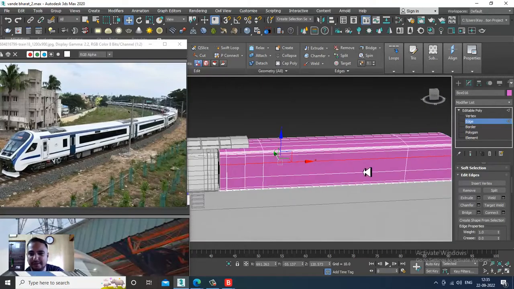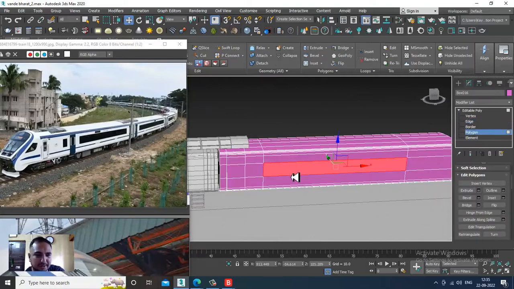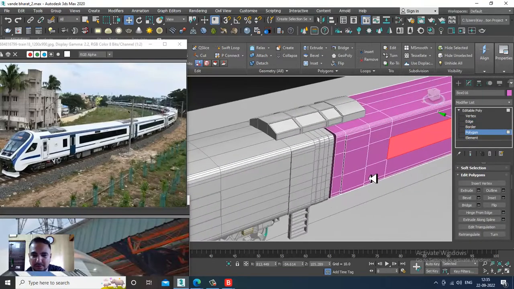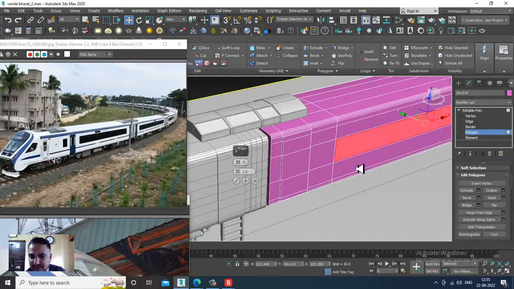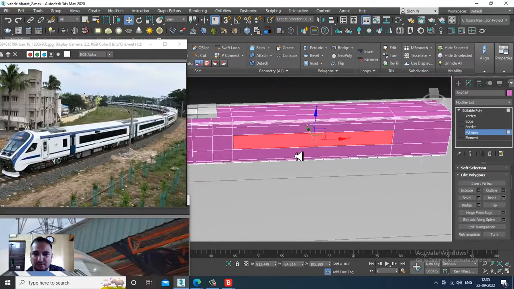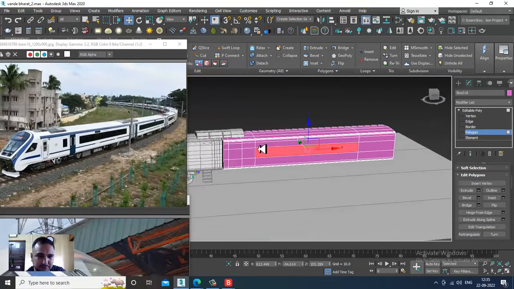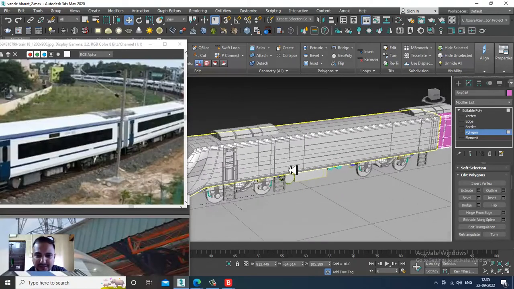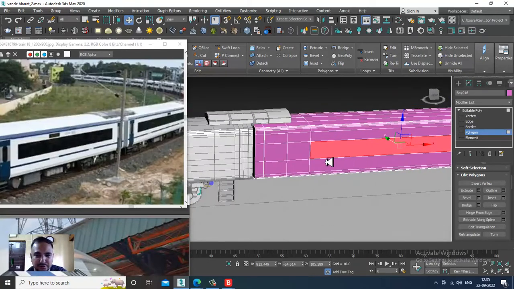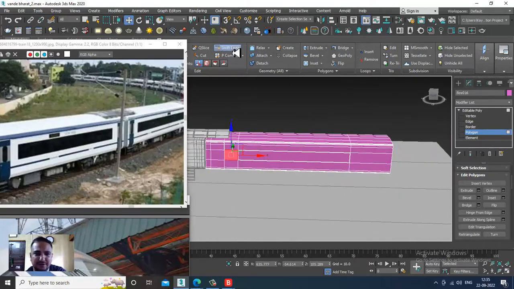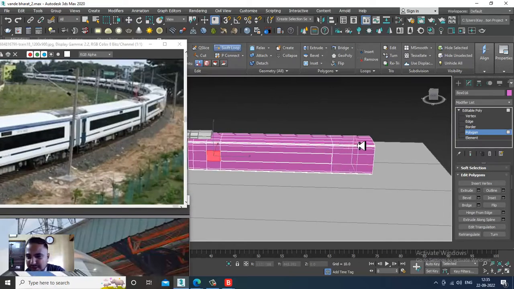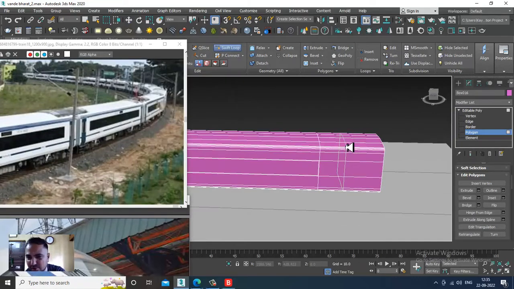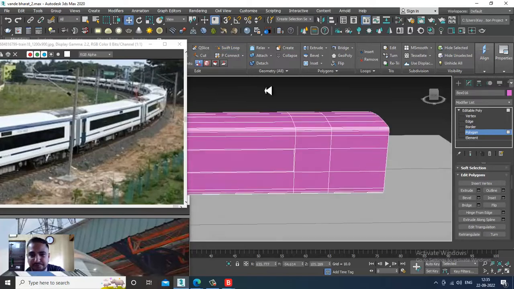Once you are done over here, again select these polygons, and if you want I can slightly give a bit of inset over here. We are not defining that many details right now. We have already defined the window over here, so we don't need to define anything else now. Again I'll go over here and put one more loop.